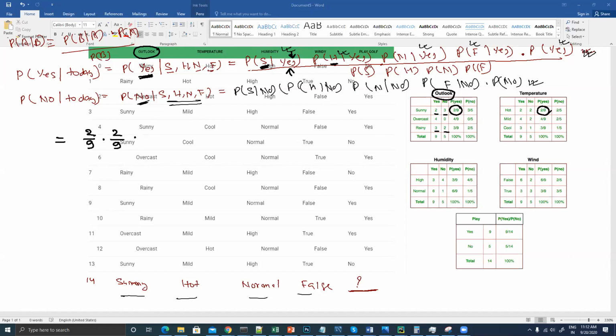Now again, the probability of a normal humidity condition when you have played golf.